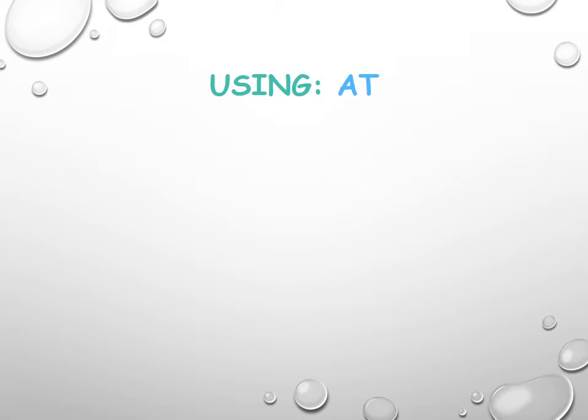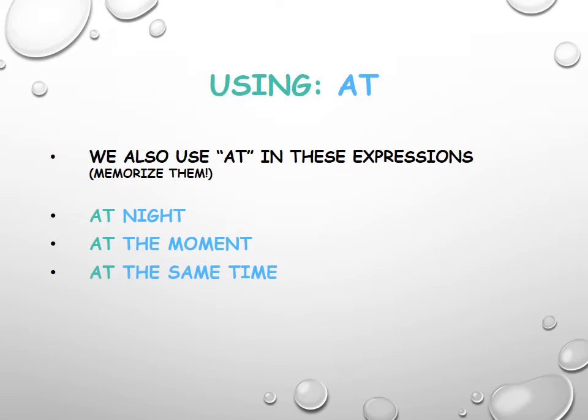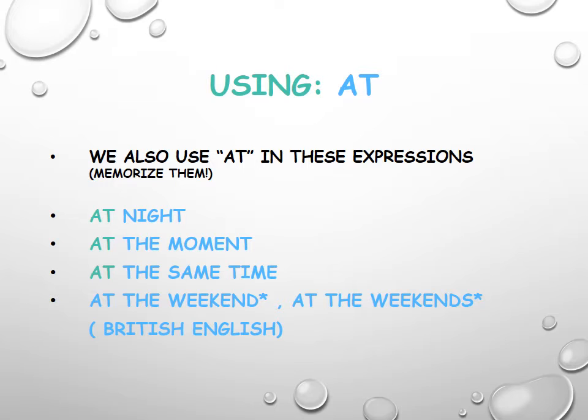The usage of preposition at. We also use at in these expressions, but you have to learn them by heart. At night, at the moment, at the same time, at the weekend, or at the weekends. Probably every one of you may ask me what that asterisk over the expressions weekend and weekends means.